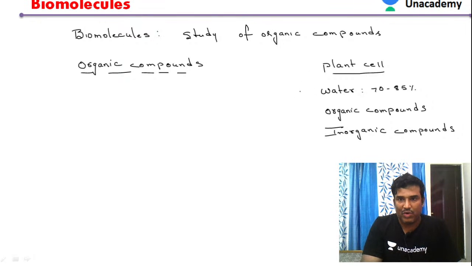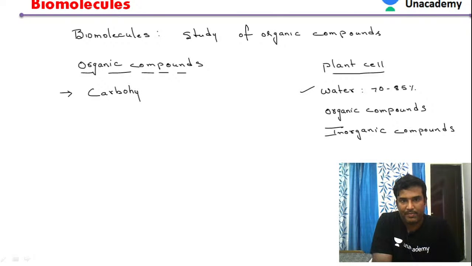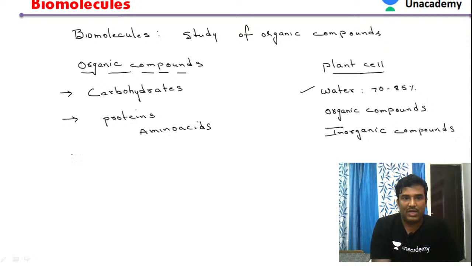So water we know. Let us see what the different types of organic compounds are. Different types of organic compounds include carbohydrates, then proteins. We know that proteins also include compounds like amino acids. Then lipids or fats.